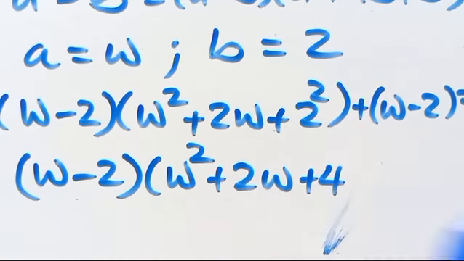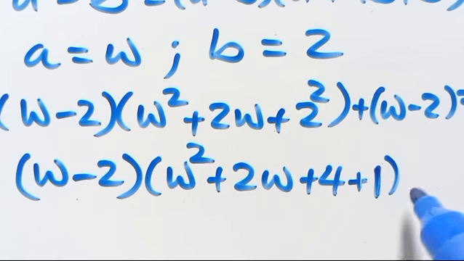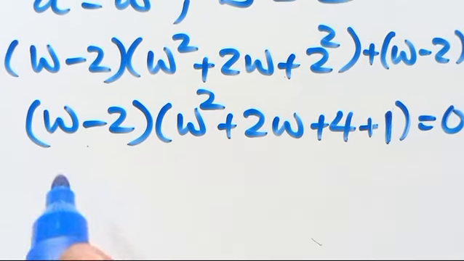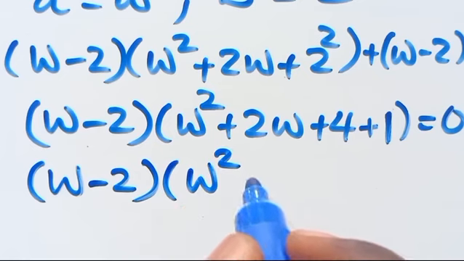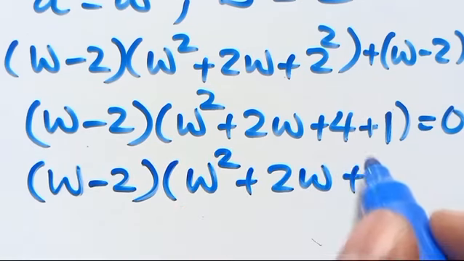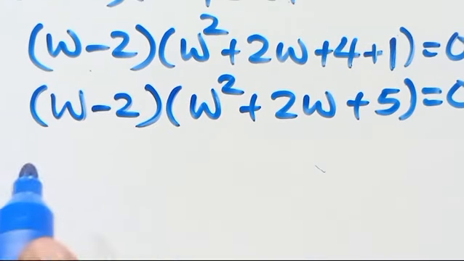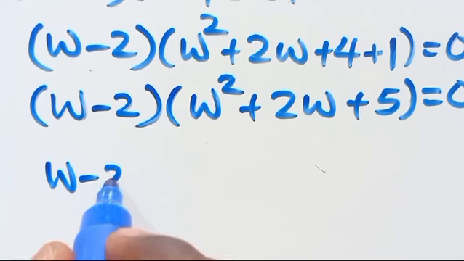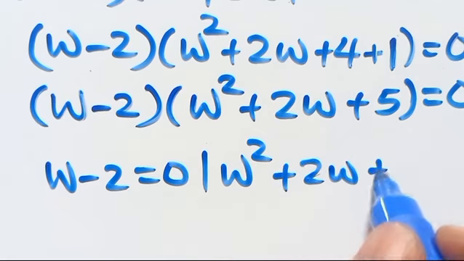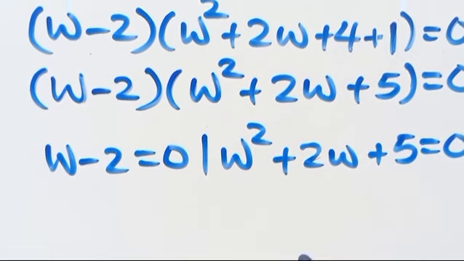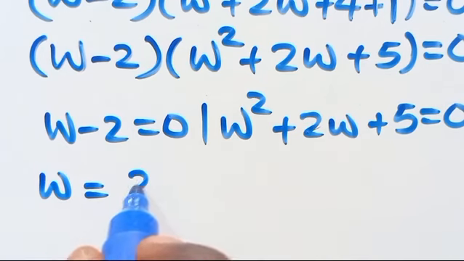Then we have factored. Here will be plus, this divided by this will be 1 since they are the same, equals 0. We have W minus 2 times W square plus 2W, 4 plus 1 will give us 5, equals 0. For this expression to be equal 0, either we have W minus 2 equals 0, or we have W square plus 2W plus 5 equals 0. So we have W equals 2 from the first.